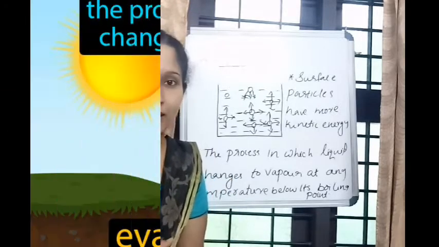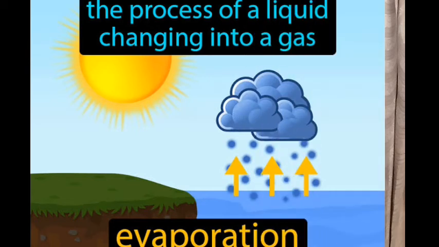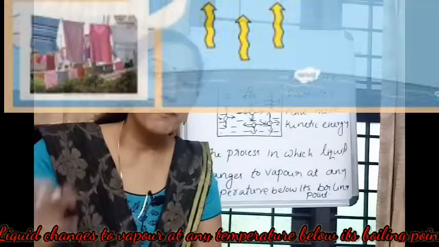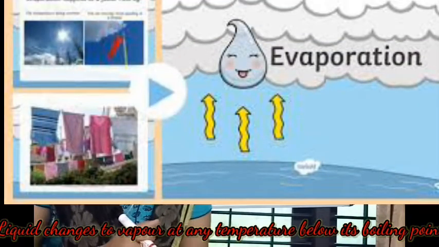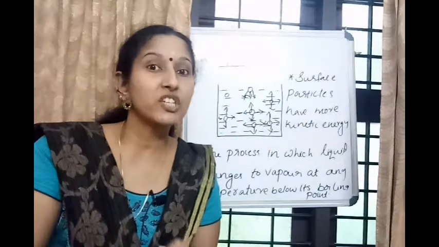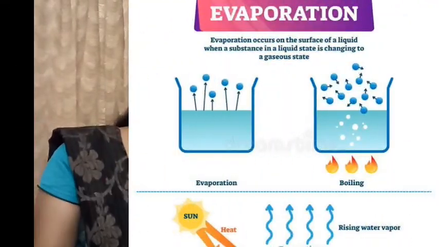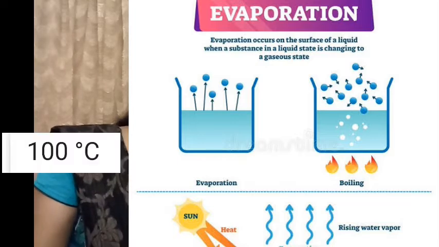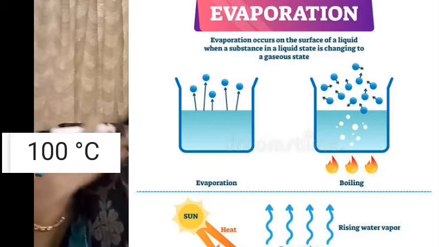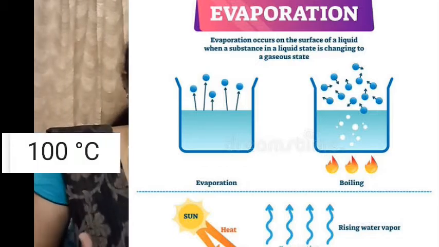That process is known as evaporation. What is evaporation? Evaporation is a process in which liquid changes to gas at any temperature below its boiling point. This is the main difference between evaporation and boiling. What is boiling? Boiling occurs when the temperature attains 100 degrees Celsius.